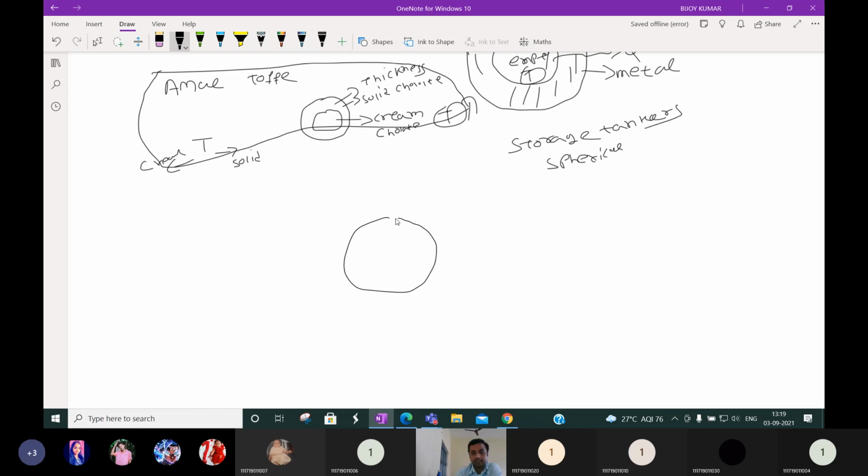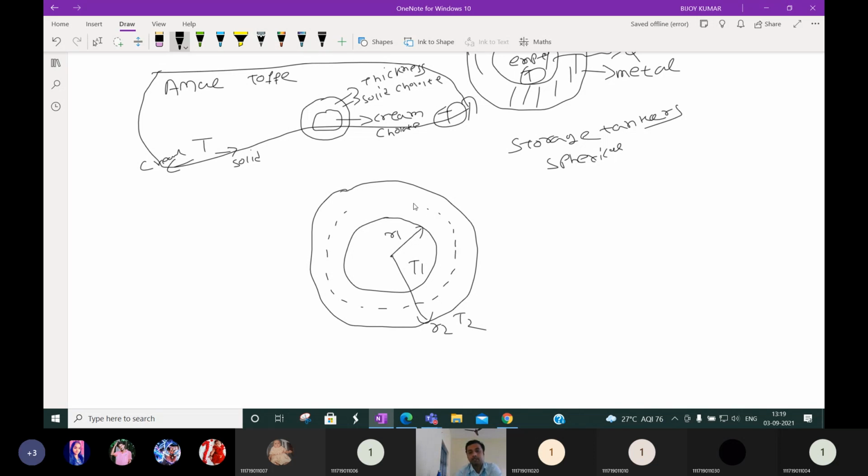So let us consider a single spherical one. This is the cross-sectional image. Inside some fluid is there at temperature T1. Suppose the inside radius is R1, the outside radius is R2, and the outside temperature is T2. Okay, and let us take a small section of the sphere.